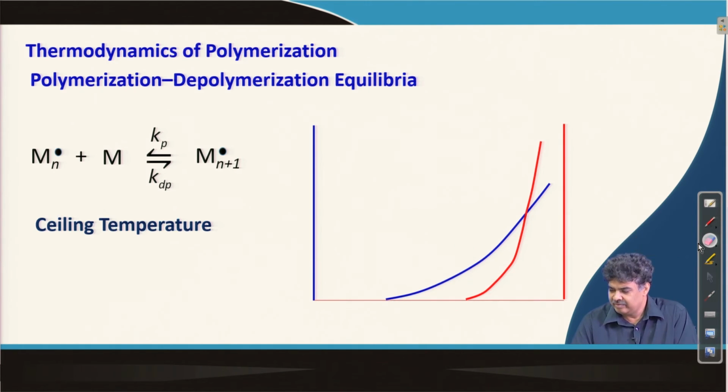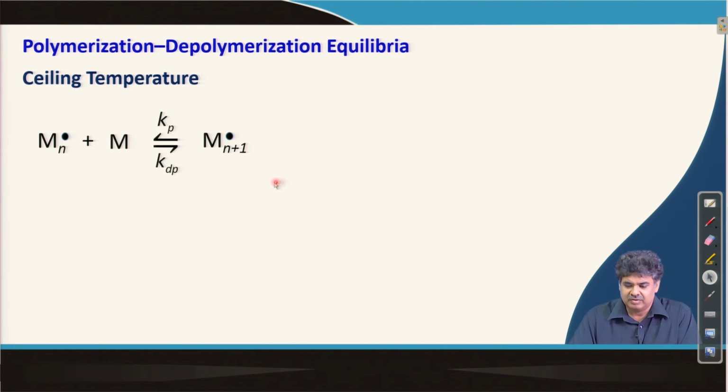Now, we will discuss more about the ceiling temperature.